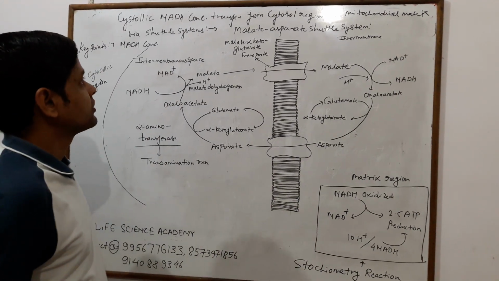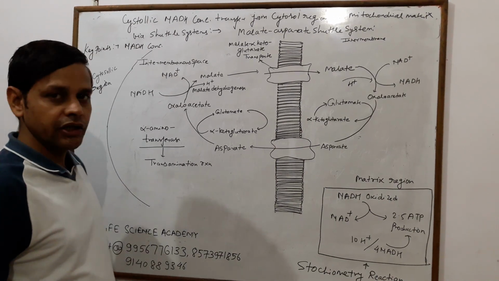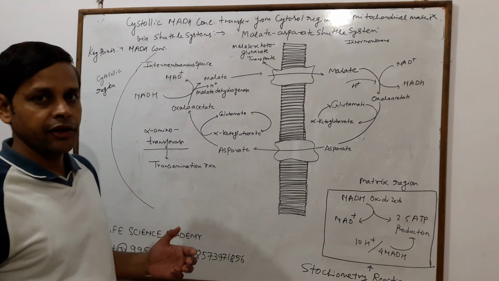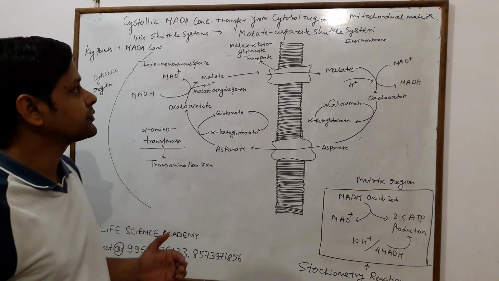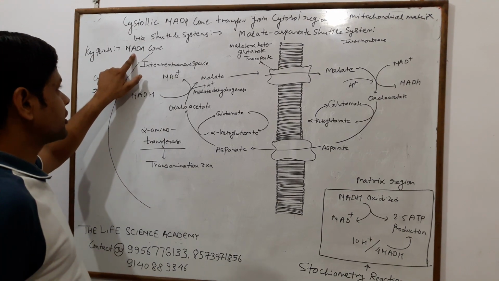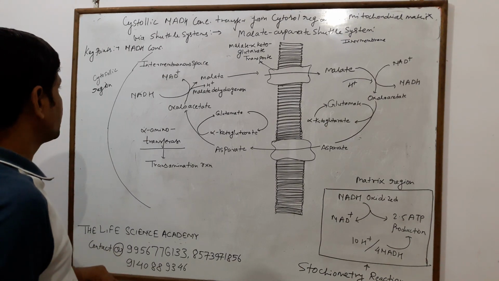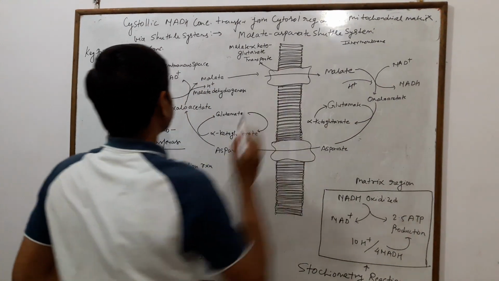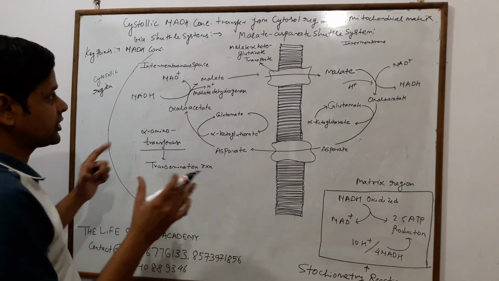Today we discuss shuttle systems, which normally operate to transfer NADH from the cytosolic region to the mitochondrial matrix. Because of this NADH concentration, this system runs from the cytosolic region to the mitochondrial matrix. So now we discuss this shuttle system.